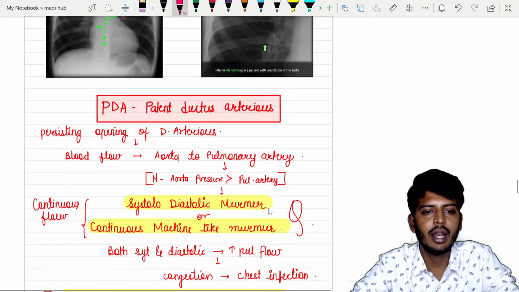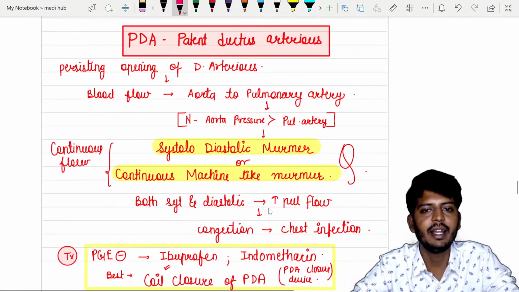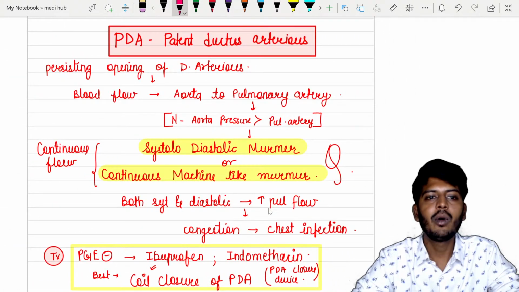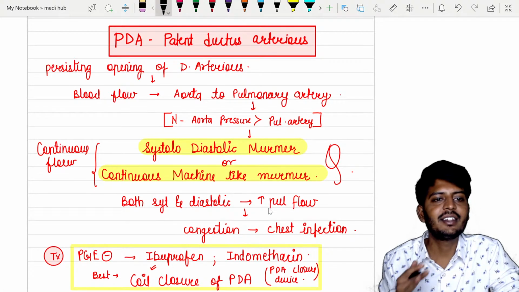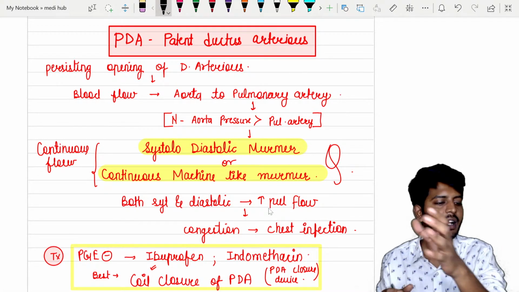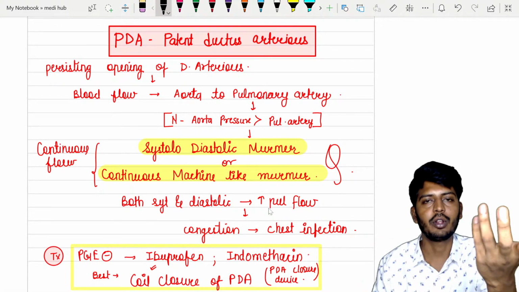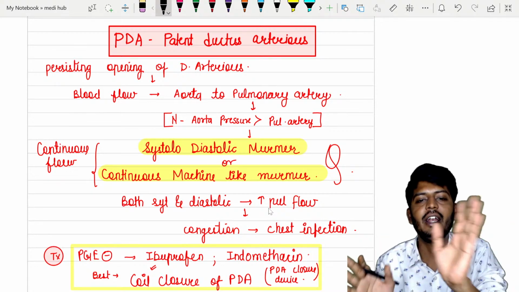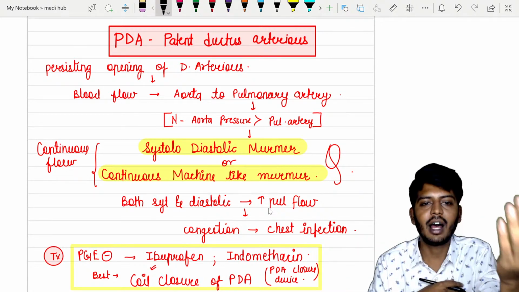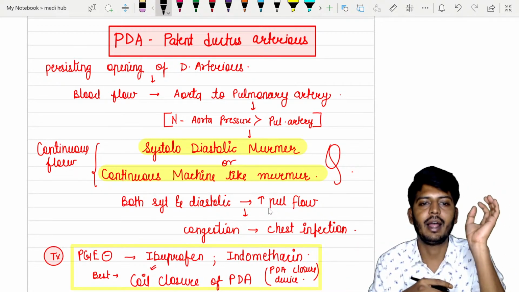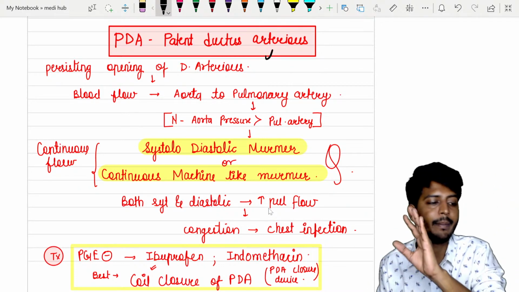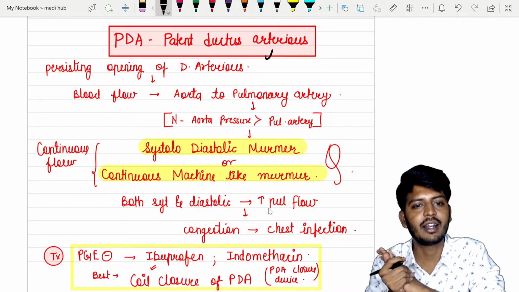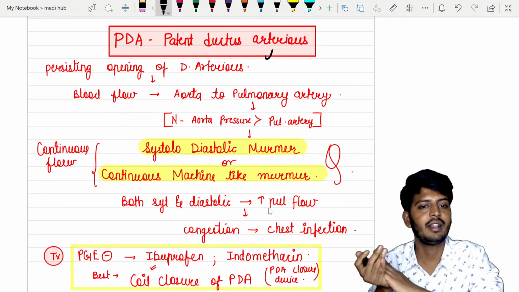Okay, let's go to the last and most interesting disease, that is patent ductus arteriosus. Okay, what is this patent ductus arteriosus? Patent ductus arteriosus is such a type of thing. So normally ductus arteriosus क्या होता था? बंद होता है. In a healthy child बंद हो जाता है. But if the ductus arteriosus remains open after the birth, अगर वो open रह जाएगा तो क्या बोलते हो? Patent ductus arteriosus.